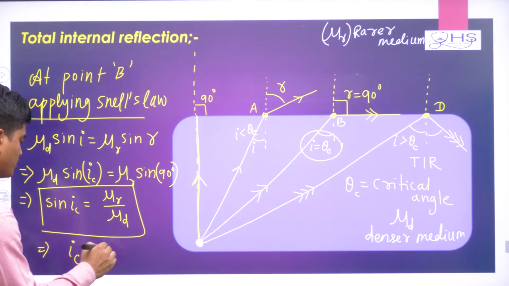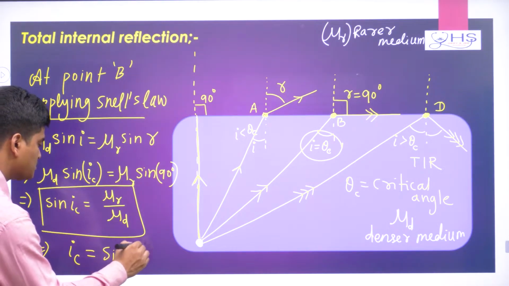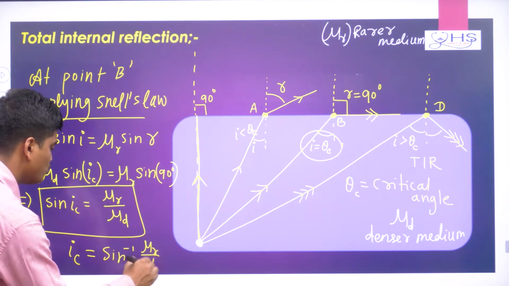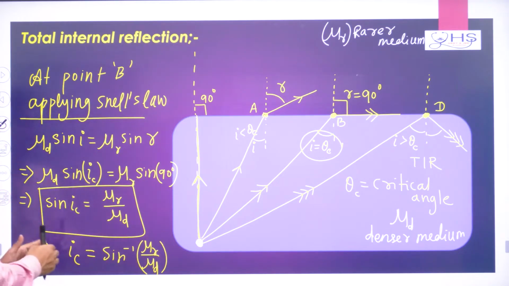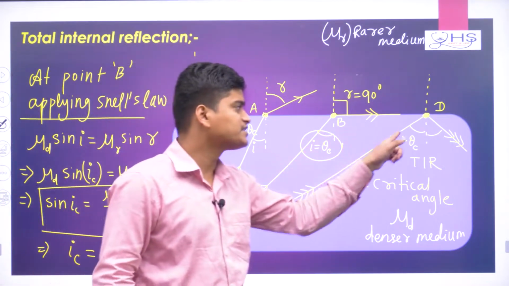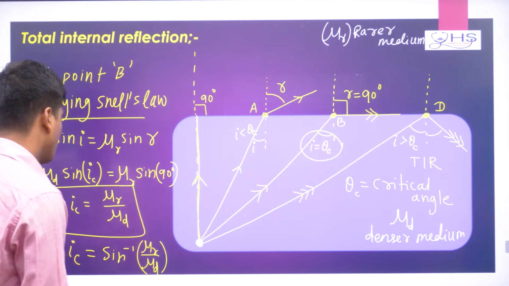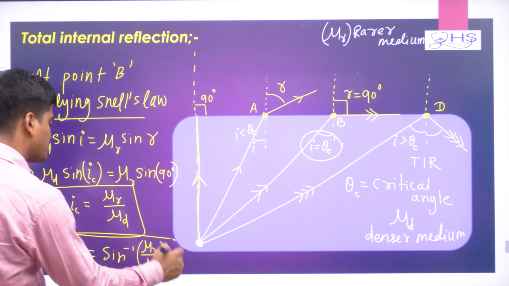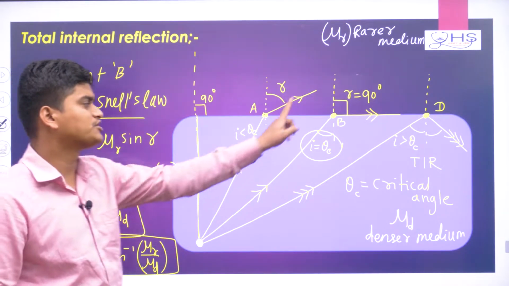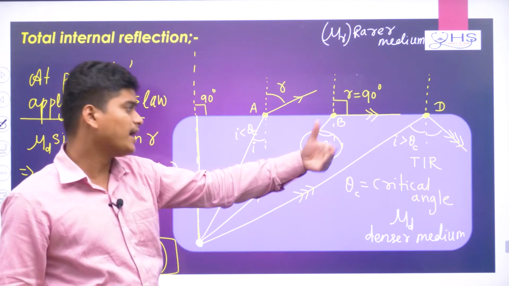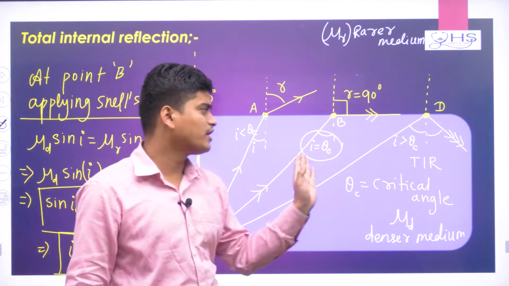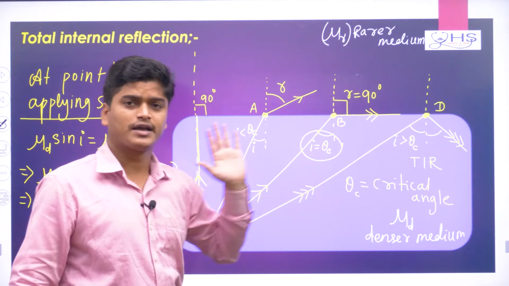So IC, whatever you can find, it is sin inverse mu R by mu D. Whatever this IC value is coming, that is the critical angle value. The angle of incidence at this point should be greater than the critical angle, then TIR will happen. Remember, for the TIR condition, the minimum condition is I equal to theta c, and the maximum condition, you can go for what? Now, I should be greater than theta c.